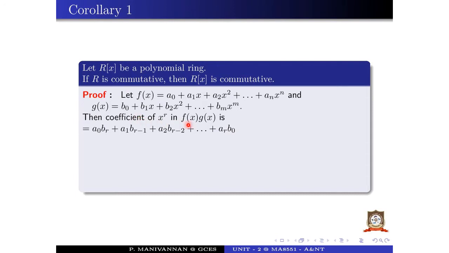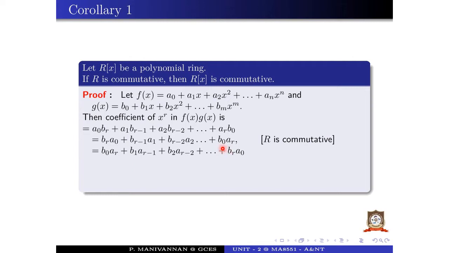This is the coefficient of x power r. It is also written as br into a0, b r minus 1 into a1, b r minus 2 into a2, etc. plus b naught ar, since R is commutative, then ab equal to ba.